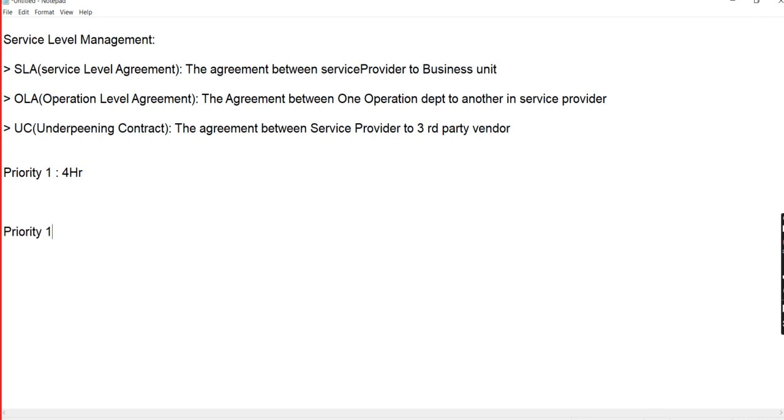And priority 2, 8 hours. Priority 3, 24 hours.